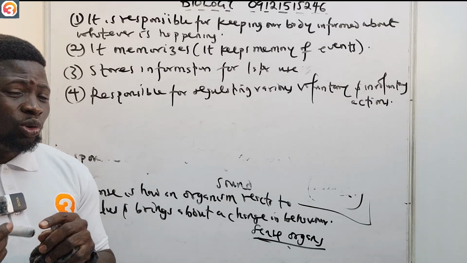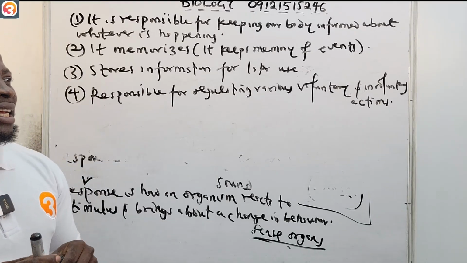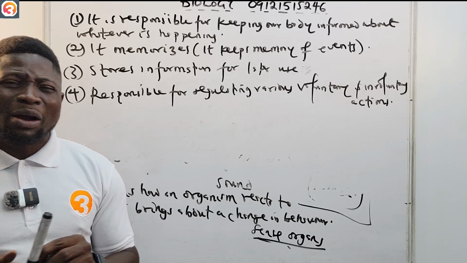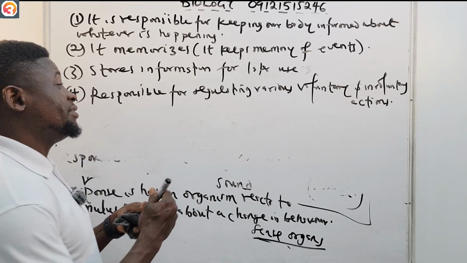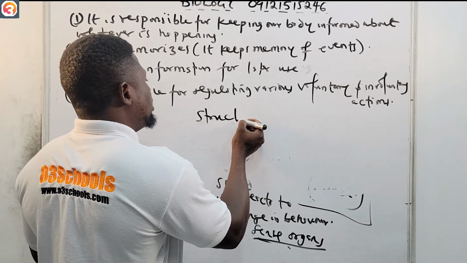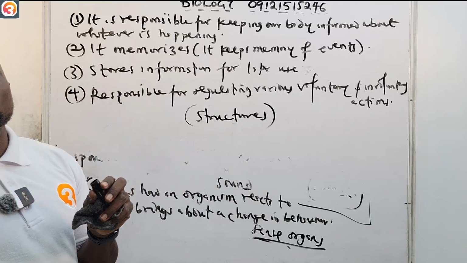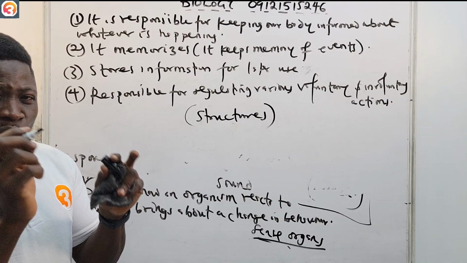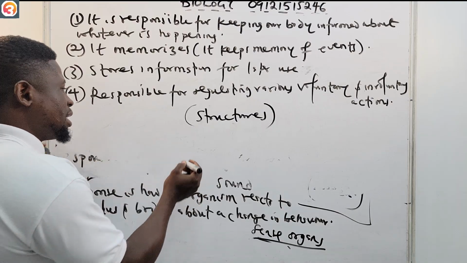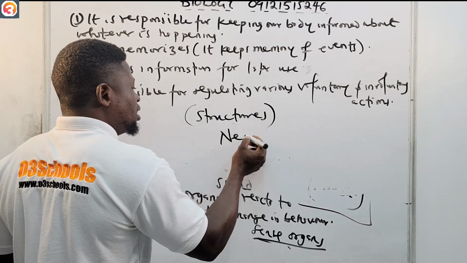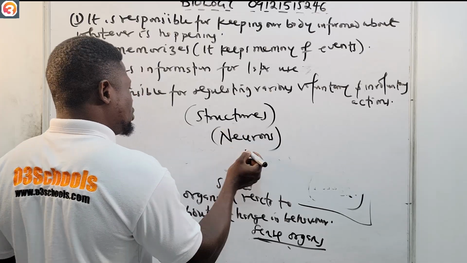Also, it is important to know that the nervous system is an organ system that is made up of several structures. But the structural and functional unit, the basic unit, is the neuron. Please take note of that.